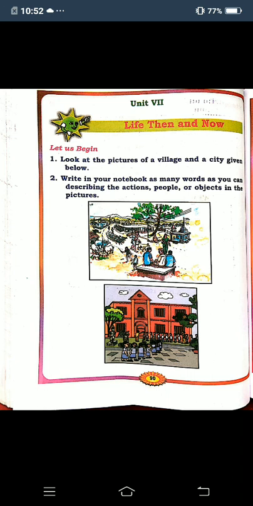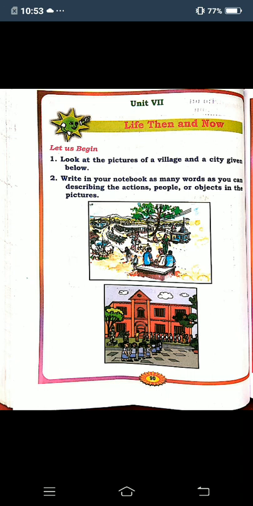Okay, children. Now in the second picture, what is that? I think that is a picture of a school. There are so many children, girls and boys, and one teacher. There are so many windows, and the building is orange and red in color, and there are clouds, and near the school there are so many trees.